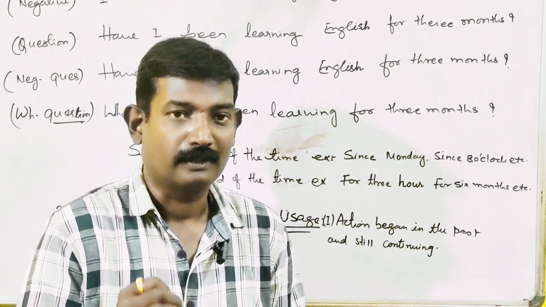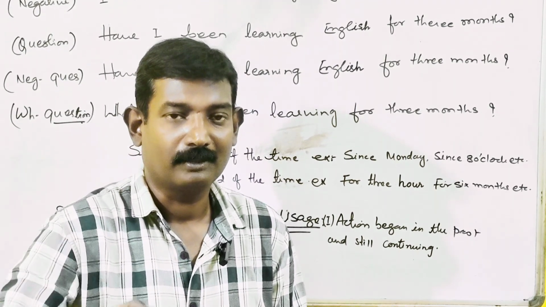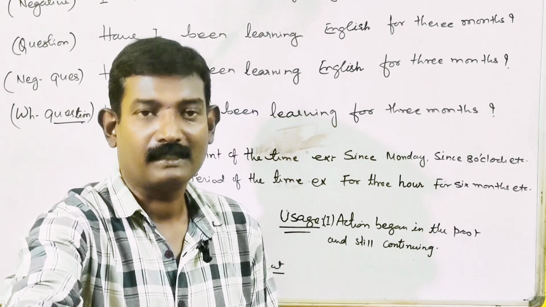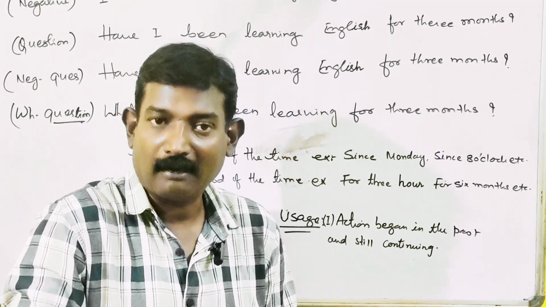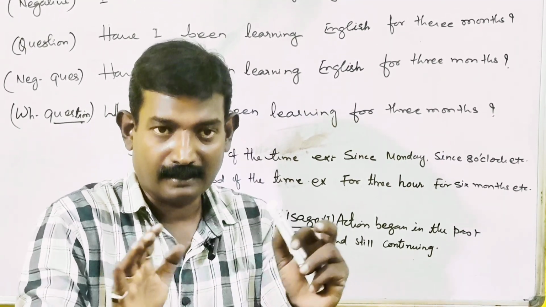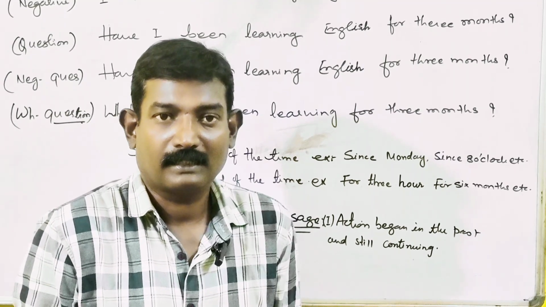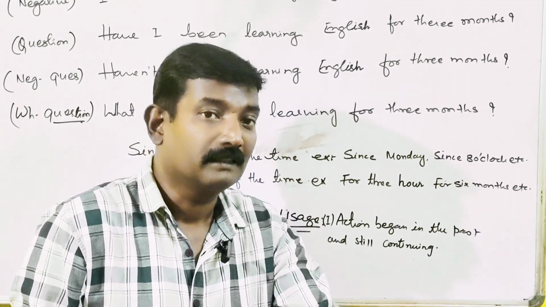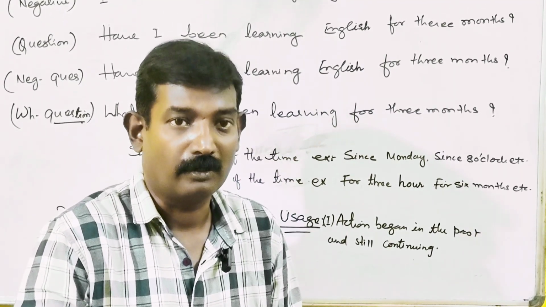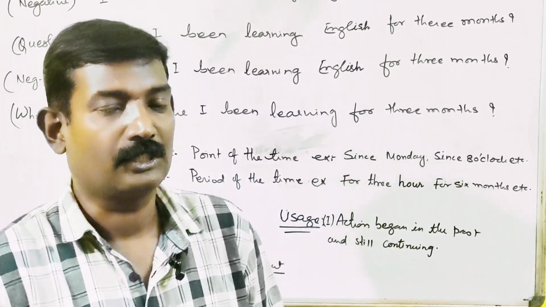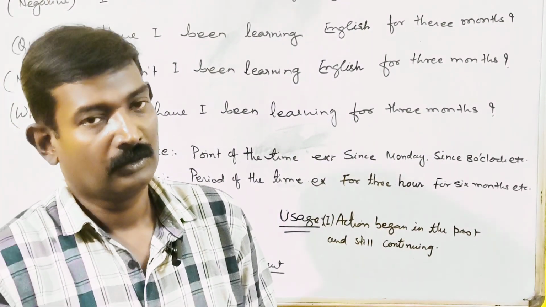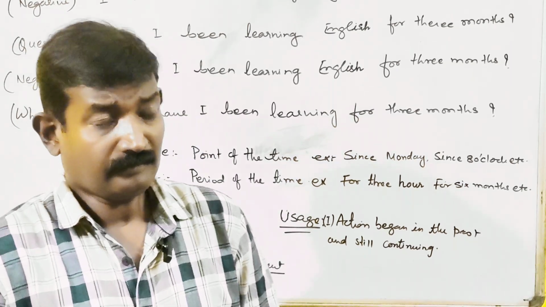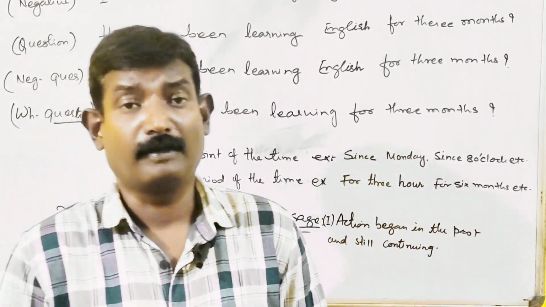Now, here you have to understand why he is saying that, because sometime in the past he was doing that work, but now he has stopped it. But by seeing the result, you are asking, so he answered in that way. I have been walking in the rain. That's why I'm wet. Okay, so this is all about present perfect continuous.